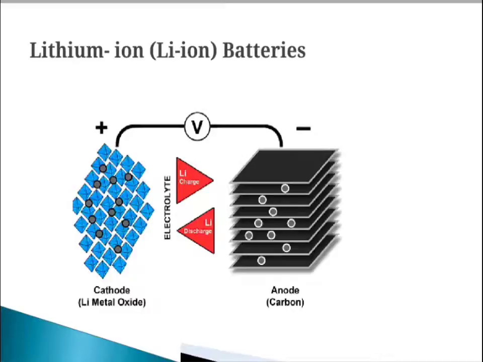Lithium ion batteries use lithium as the charge carrier, which moves from the negative electrode to the positive electrode during discharge and back when charging. During charging, the external current from the charger applies an overvoltage higher than that in the battery.